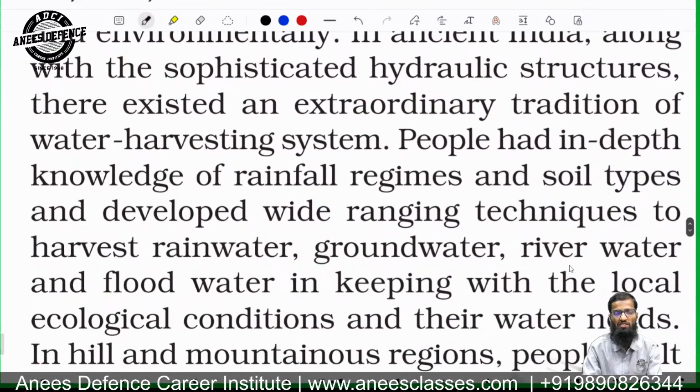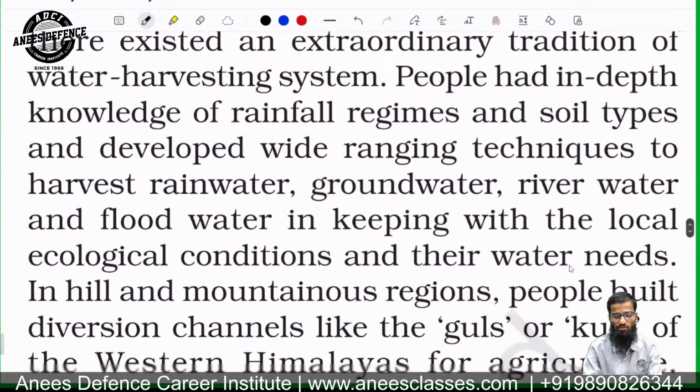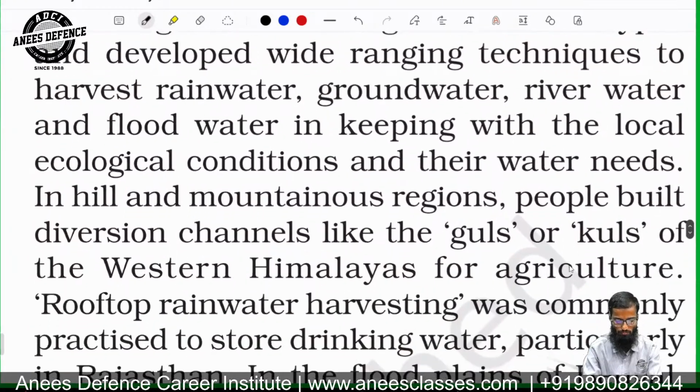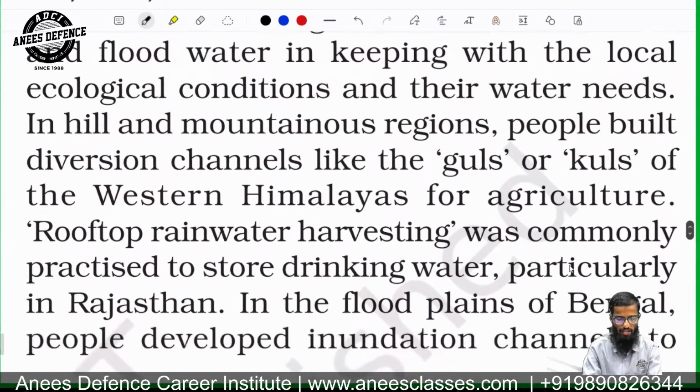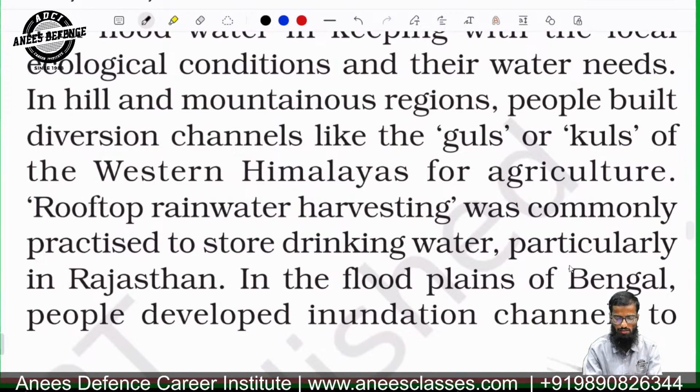So basically, if the question comes, rainwater harvesting is not a modern technique. It is an ancient technique. In hills and mountainous regions, people built diverse channels like guls and kuls for the western Himalayan agriculture.